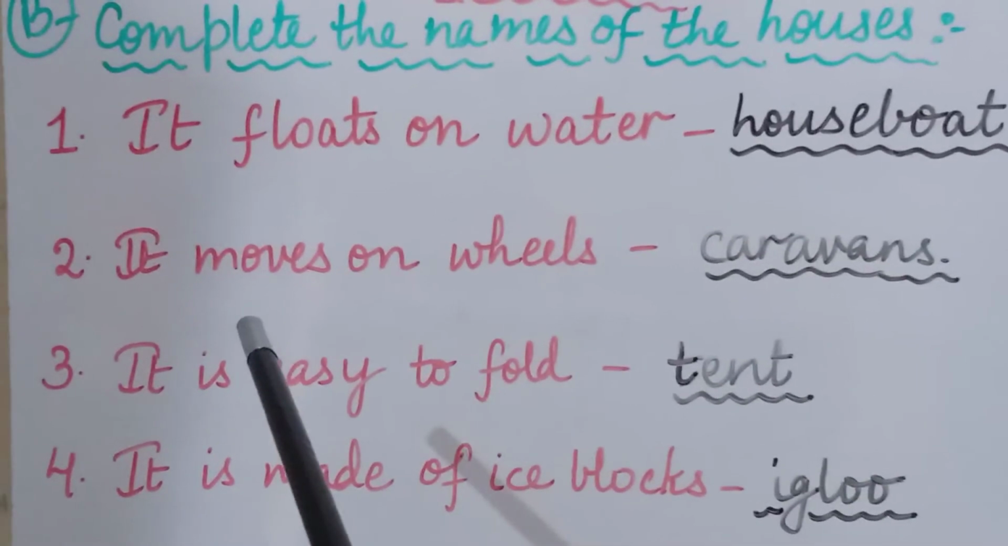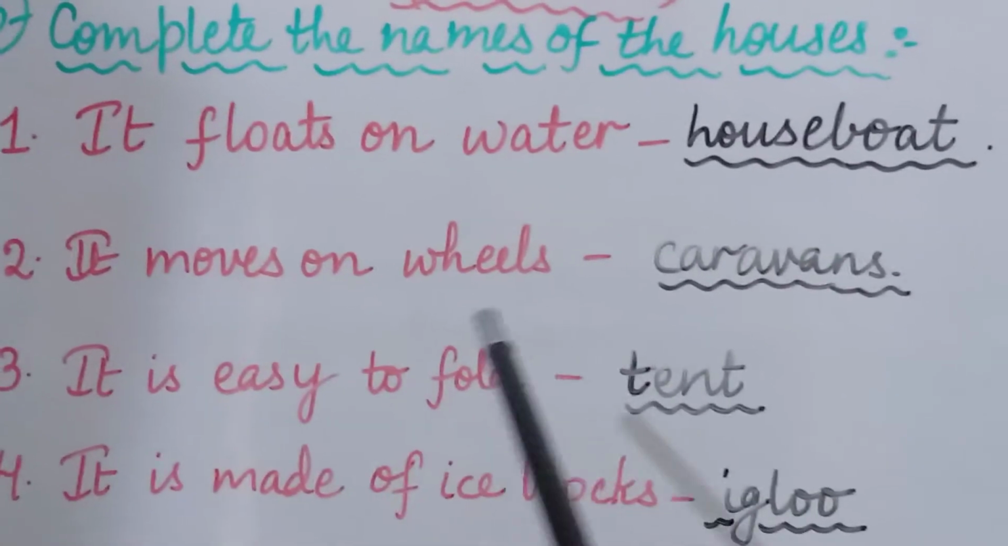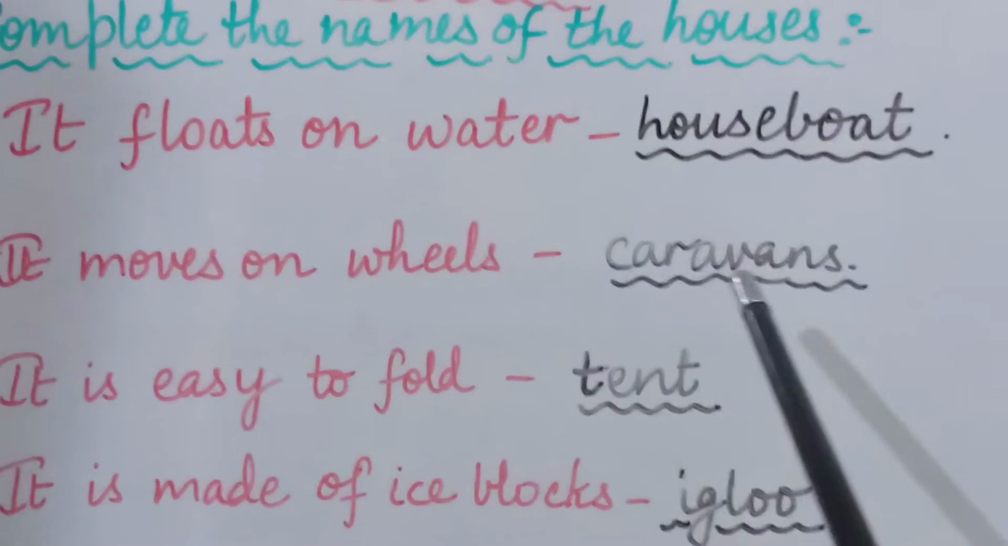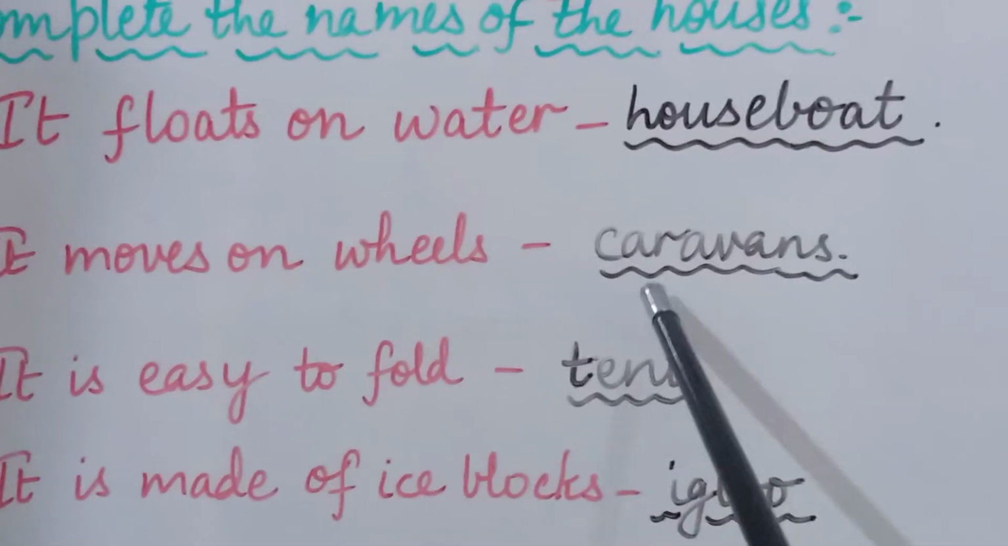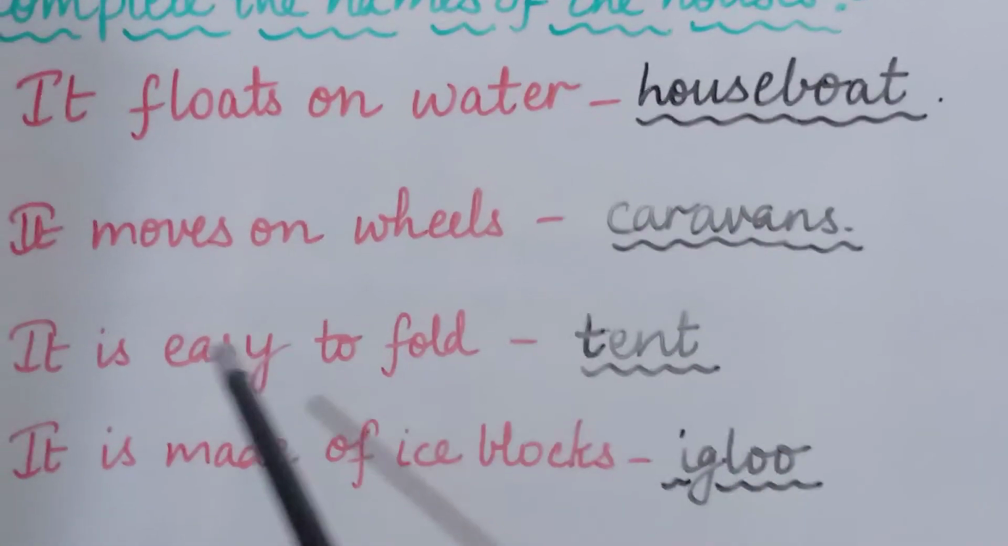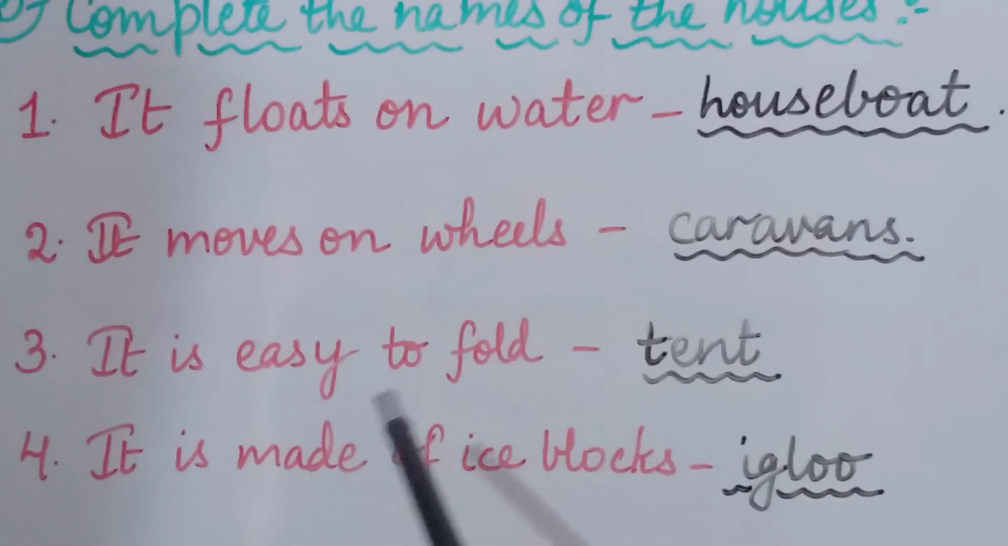Coming to the second sentence, it moves on wheels. Now, which kind of house moves on wheels? That is caravans. Caravans, caravans. Is that clear?